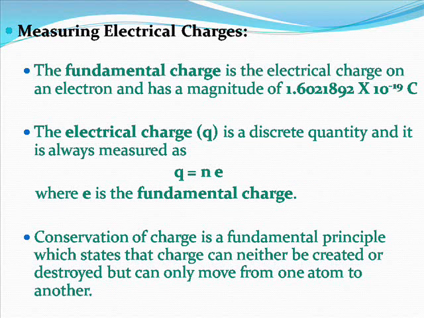Measuring electrical charges. The fundamental charge is the electrical charge on an electron and it has a magnitude of 1.60 × 10^-19 C. The electrical charge, Q, is a discrete quantity and it is always measured as Q = ne, where e is the fundamental charge. Conservation of charge is a fundamental principle which states that charge can neither be created nor destroyed but can only move from one atom to another.